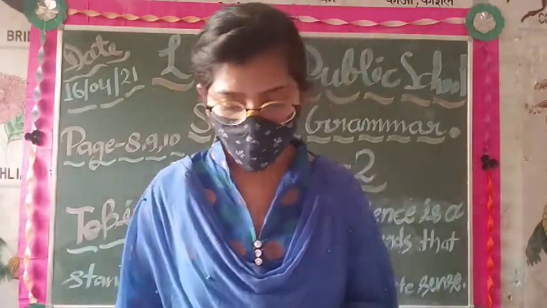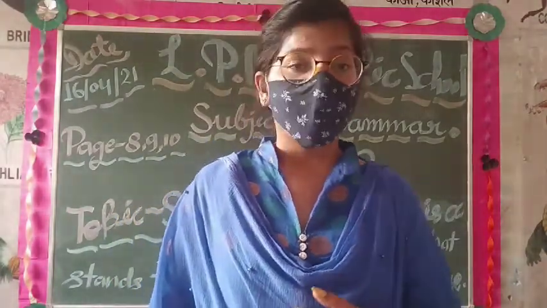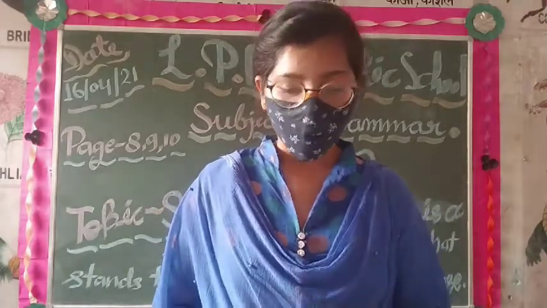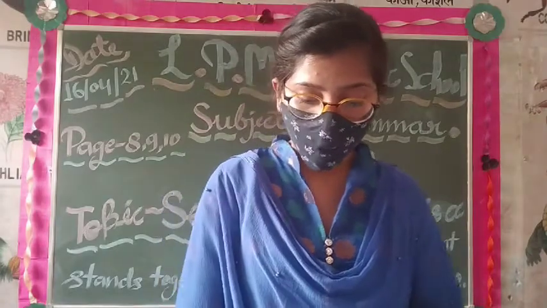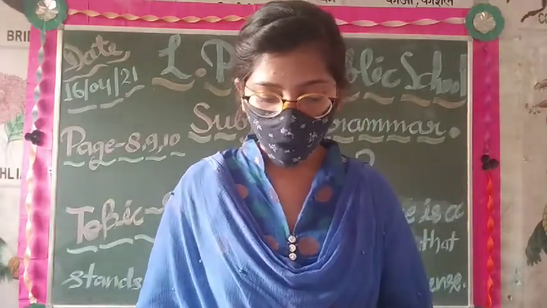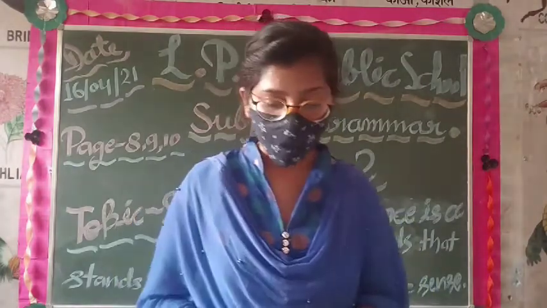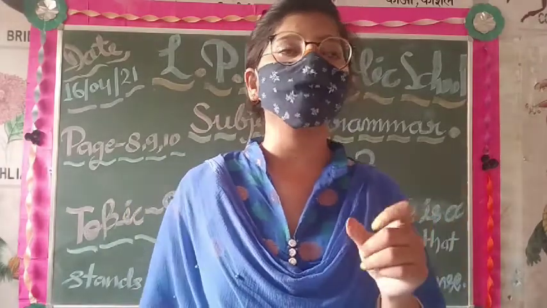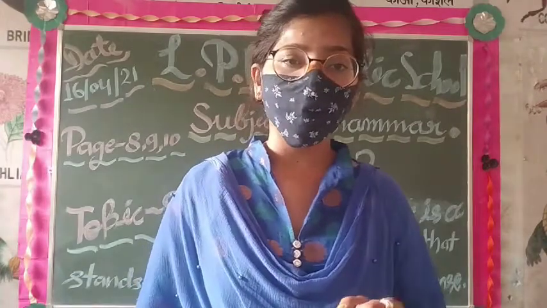Now your next topic is, as you know very well, while writing a sentence, we begin with a capital letter and end with a full stop. As an example, Sanya is good at drawing. Students, as you can see, the sentence begins with a capital letter, like Sanya. In Sanya, S is a capital letter, and this sentence ends with a full stop.